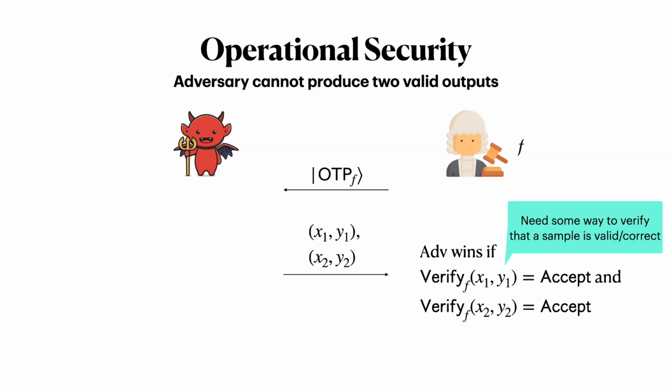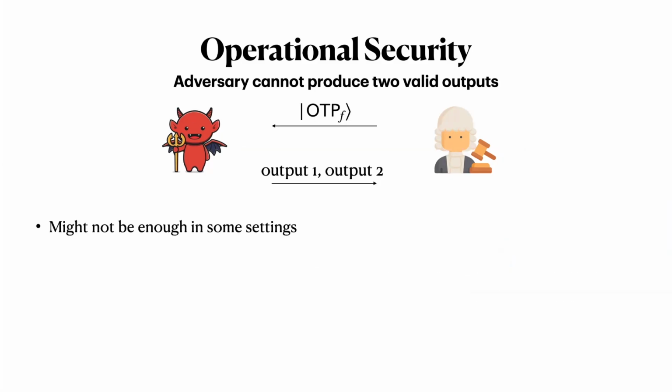Finally, we say that this construction of a one-time program is secure if every adversary has only negligible probability of winning this game. So in short, we say that construction is secure if it's hard for an adversary to find two evaluations of the program. This is a reasonable notion of security, but depending on the setting, it may not be enough.